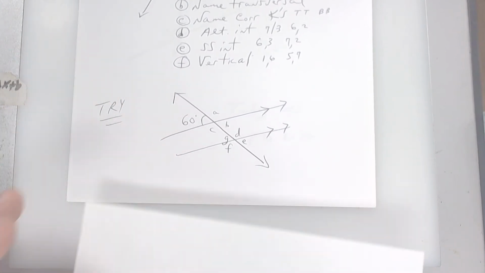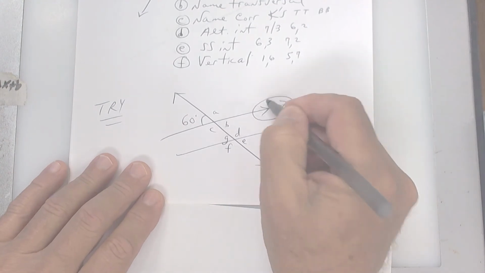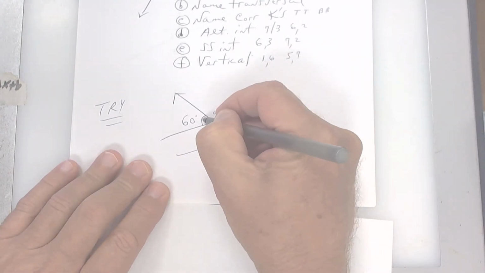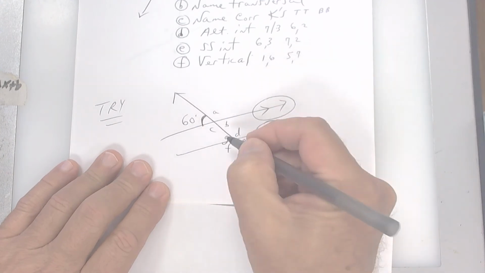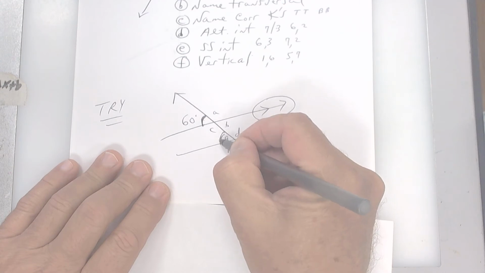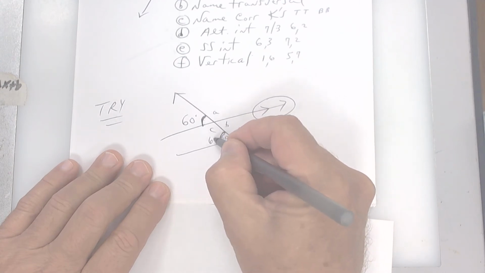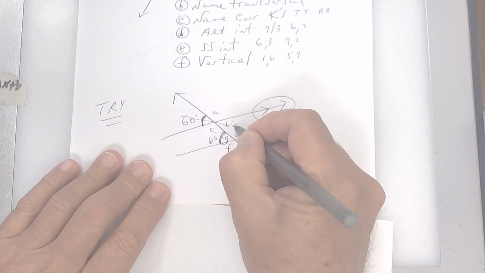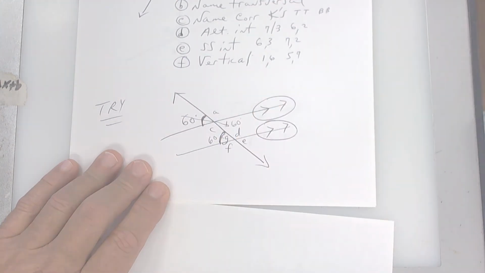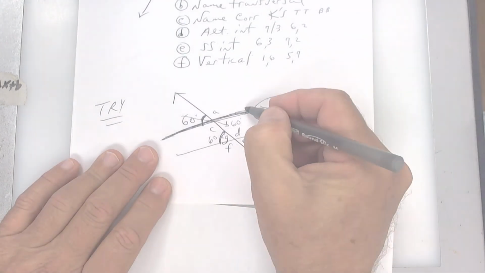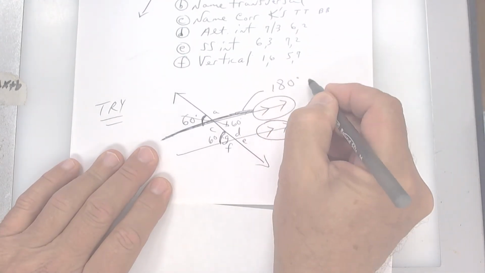All right, now look. If this line is parallel to this one, and it is, then corresponding angles are equal. So if this is 60, this one right here, top, corresponding would be 60. Vertical angles are equal, so straight across, put 60. Okay? Every line is worth 180. So I don't know if I told you that, but I'm telling you now. Every line is worth 180.